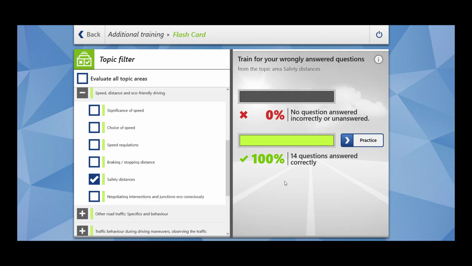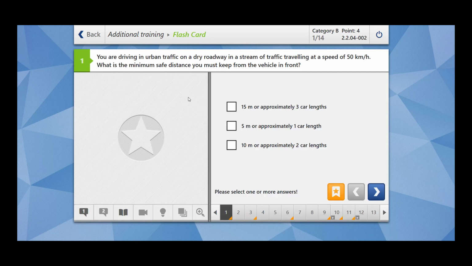In today's video, we are going to cover 14 questions related to safety distances, which falls under the main topic of speed, distance and eco-friendly driving. Without wasting any time, let's begin.